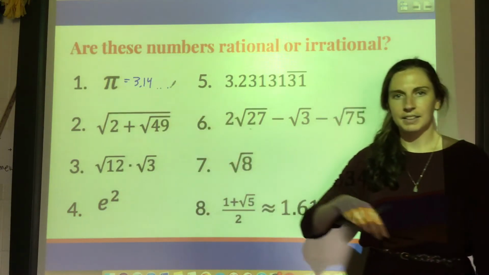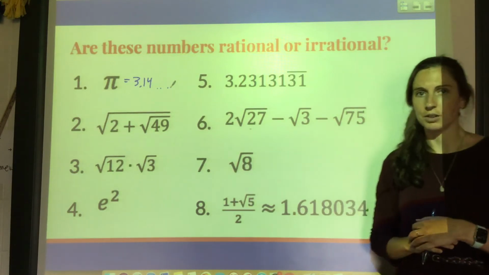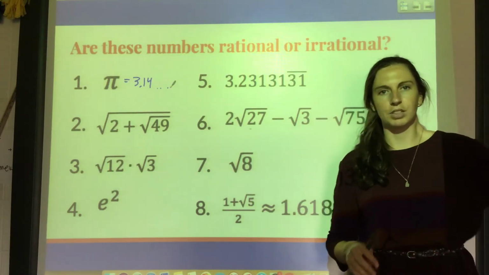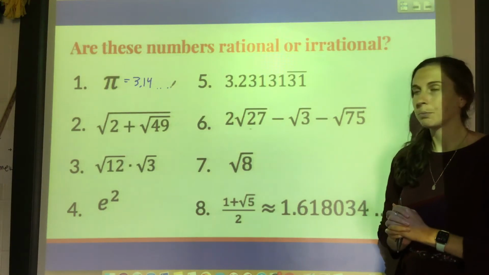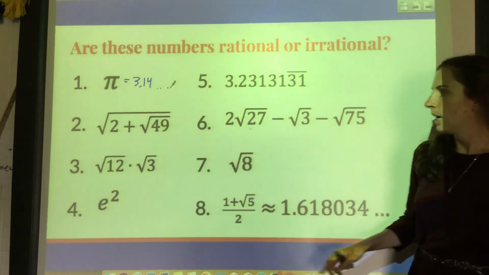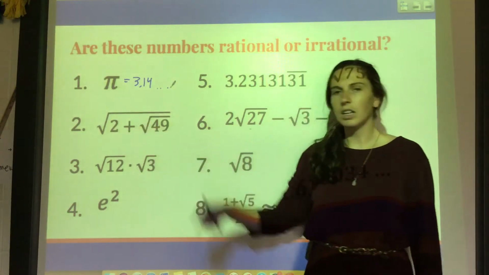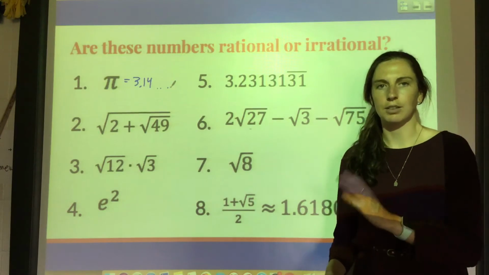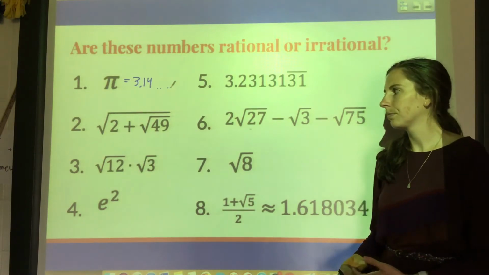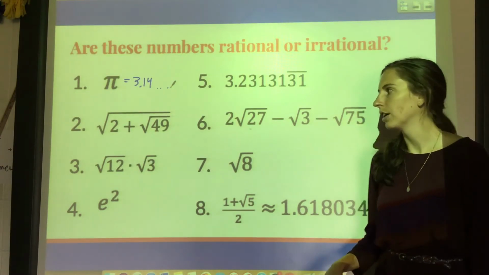So pi cannot be represented as a ratio. It's a decimal that goes on and on forever without repeating, without ending. So pi is irrational. If I were to do this, a lot of square roots come out irrational. You can see that in your calculator. Your calculator rounds them, but you can tell that they just go forever.